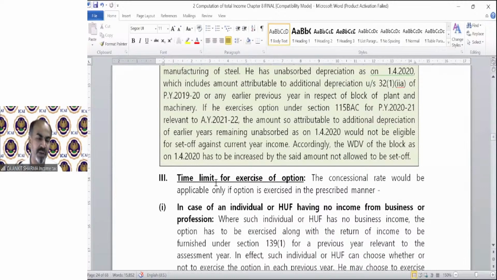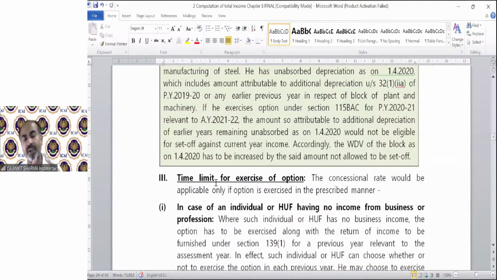How much time will it take to solve? If you are able to solve the total income as per normal provision correctly. If you're not able to solve the total income correctly, then it will be a problem. But if somebody is able to solve the total income correctly, then the AMT calculation will not take more than 2 minutes. I promise.